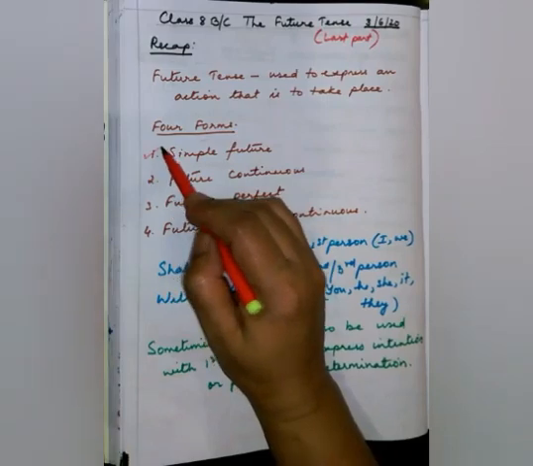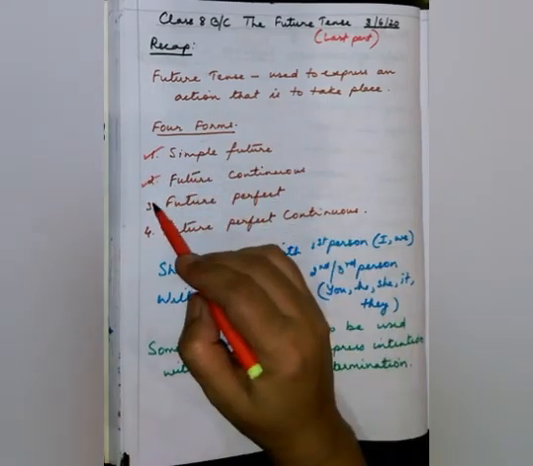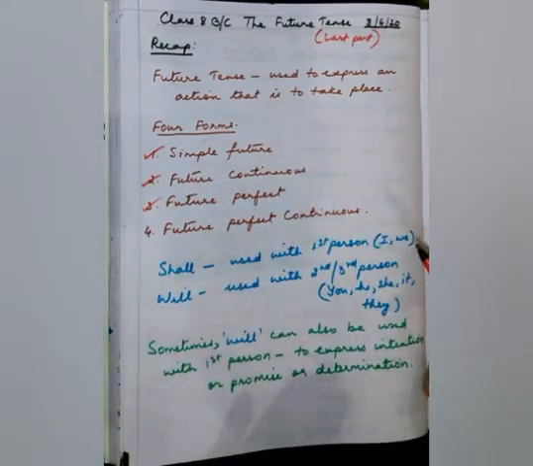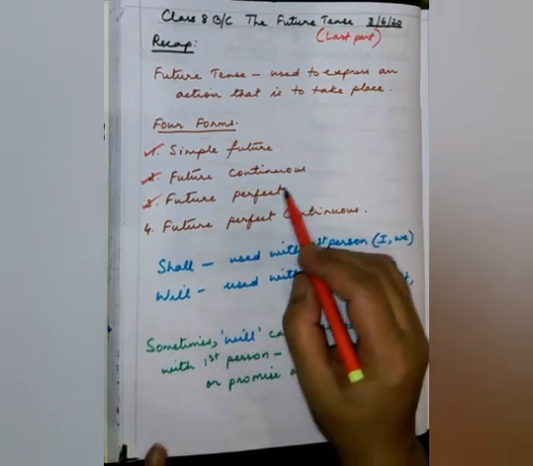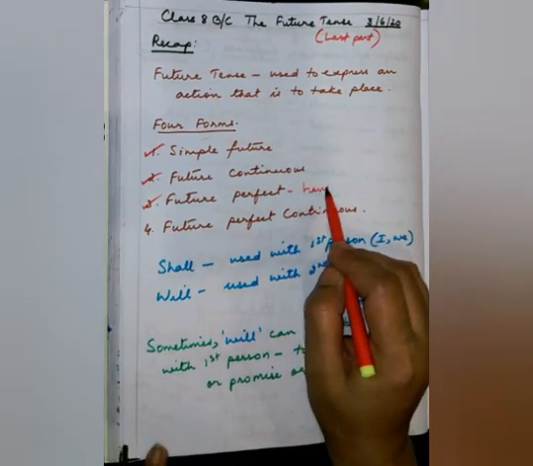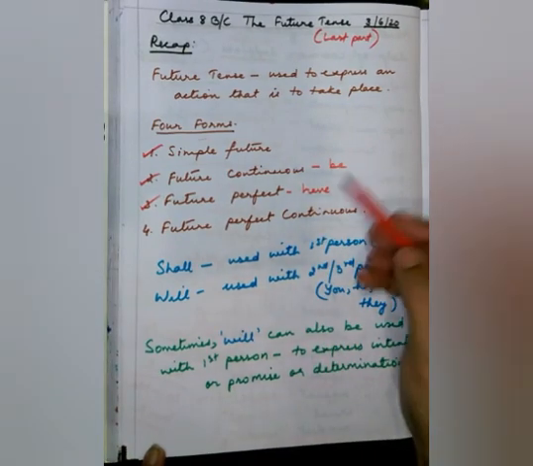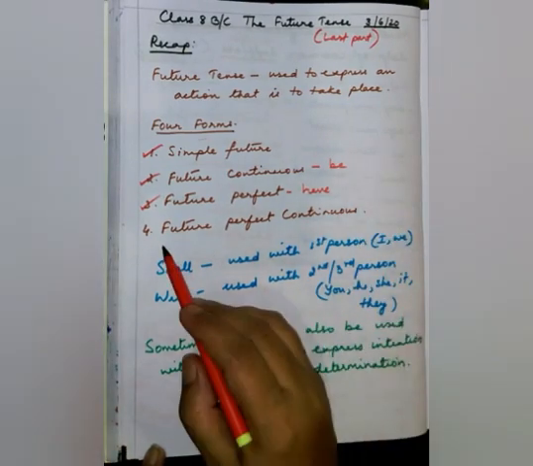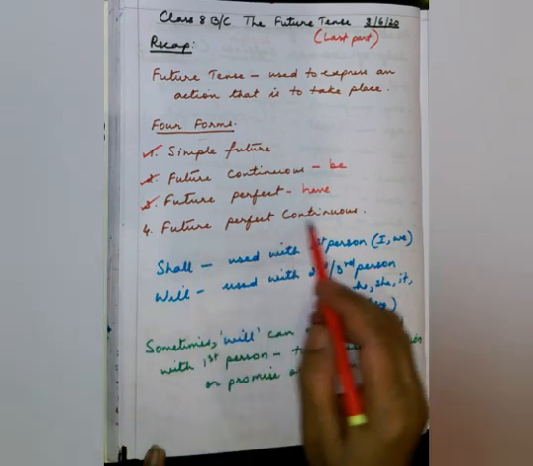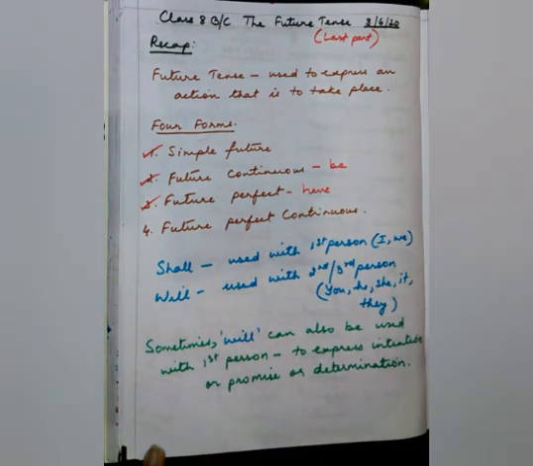We have done simple future, we have done future continuous, we have done future perfect. Most important word in future perfect is have, if you remember. Most important word in future continuous tense is be. Yes, these 2 words remember, keep in mind. Now, today we will be doing future perfect continuous. That is coming up.